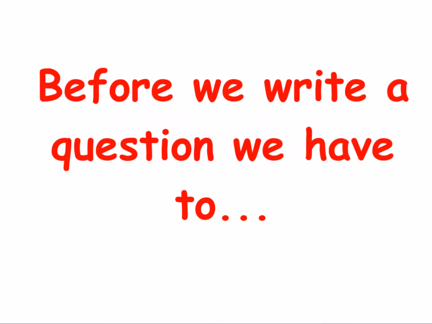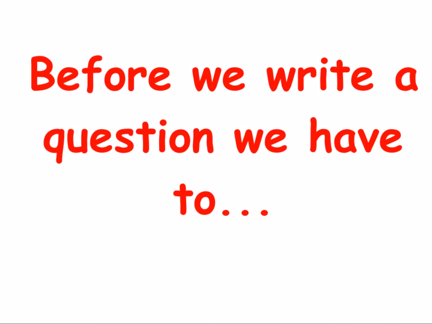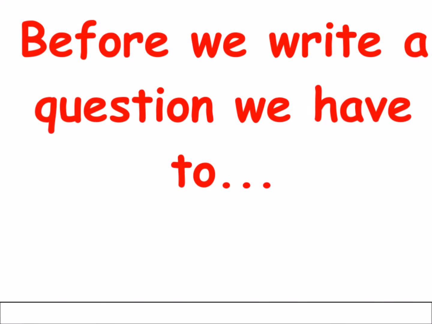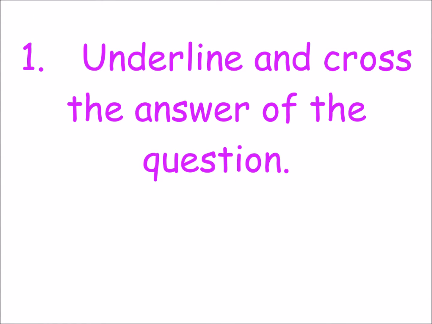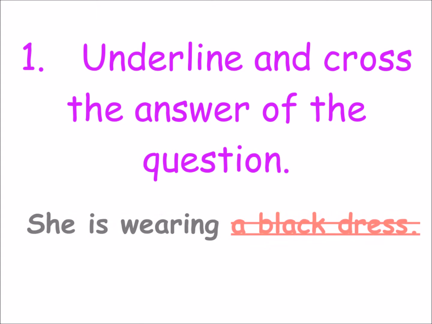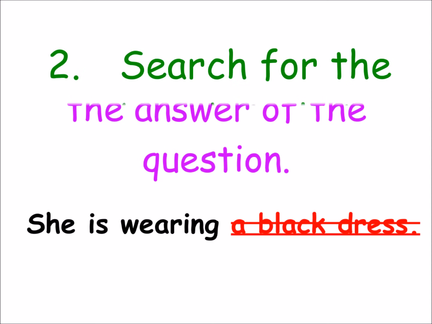If I want to ask a question with what, I have to check a few things before I start writing my question. The first thing that we have to do is underline and cross the answer of the question. For example, she is wearing a black dress. A black dress is the answer, so I cross it.